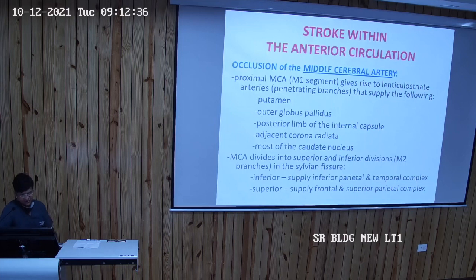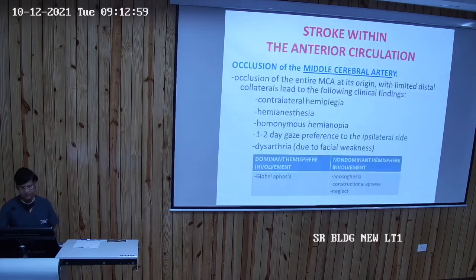And there is the M2 segment. What is the M2 segment? The distal MCA divides into a superior division and an inferior division. The superior division of the MCA supplies the frontal and superior parietal complex, while the inferior division supplies the inferior parietal and temporal complex. So there are two main segments of the middle cerebral artery: the M1 segment and the M2 segment.